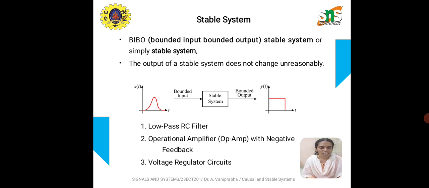Examples of stable systems are low pass filter, operational amplifier, voltage regulator circuit, any other power supply, and transistor circuit with no stability issues. All these are best examples of a stable system.